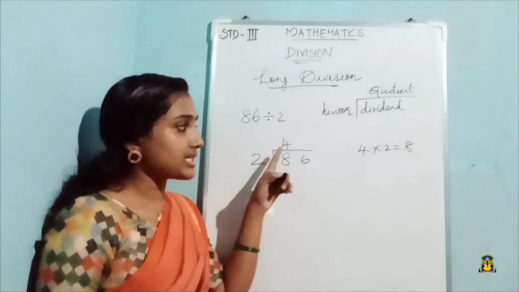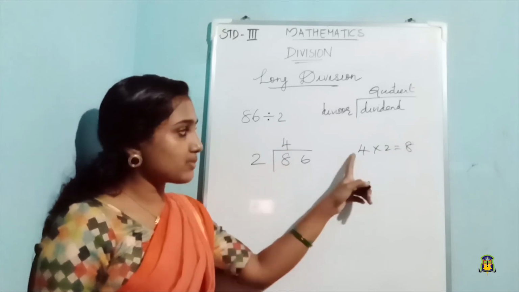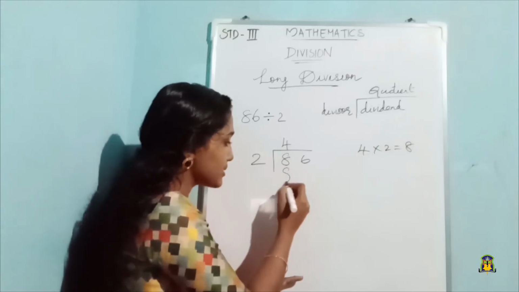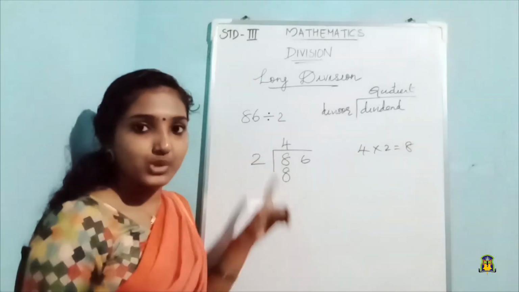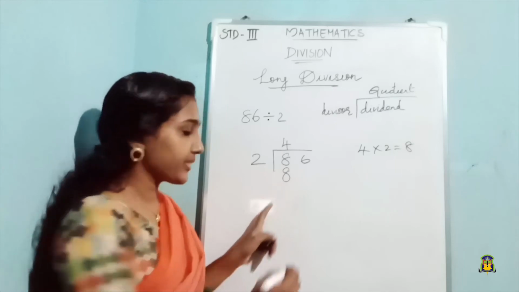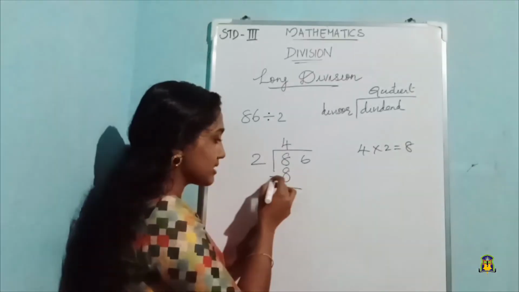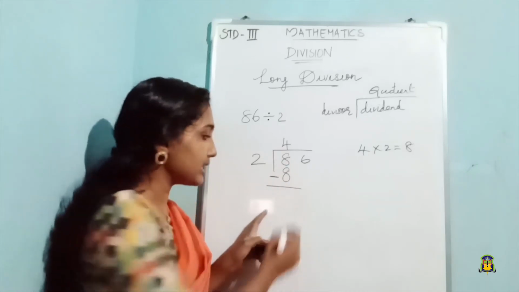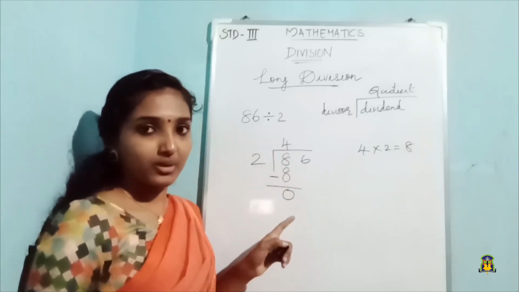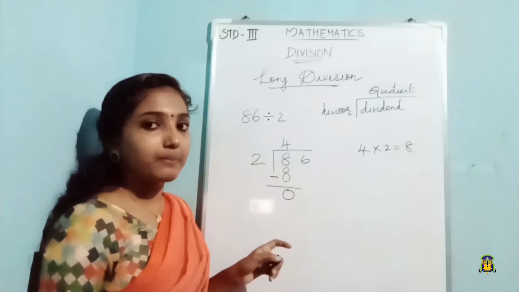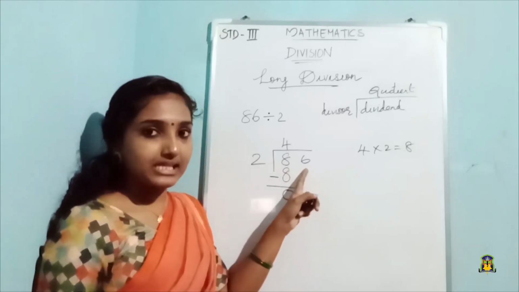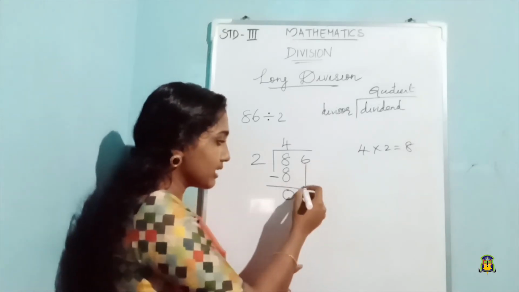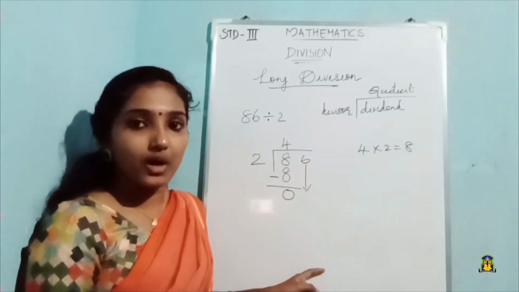And we will write this product. 4 into 2 is equal to 8. So we will write this product just below this 8 itself, and we will subtract it. So 8 minus 8 gives 0. Next, what is our step? There is one more digit here, so we will bring down this digit. We will bring down the 6.